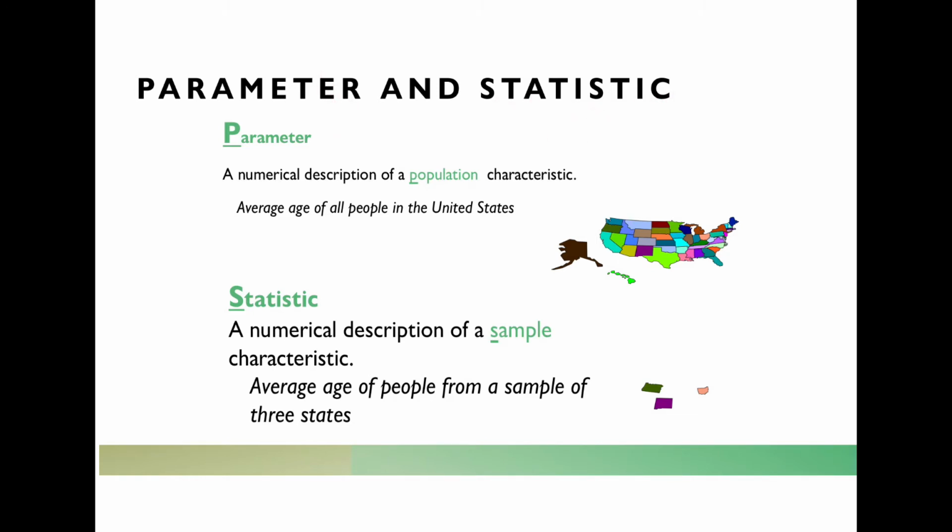Mainly the difference is the source of the number that we're discussing. A parameter is a numerical description of a population characteristic. So, for example, the average age of all people in the United States. That would be our population parameter. You'll notice P and P, they go together. That's just one way to remember.